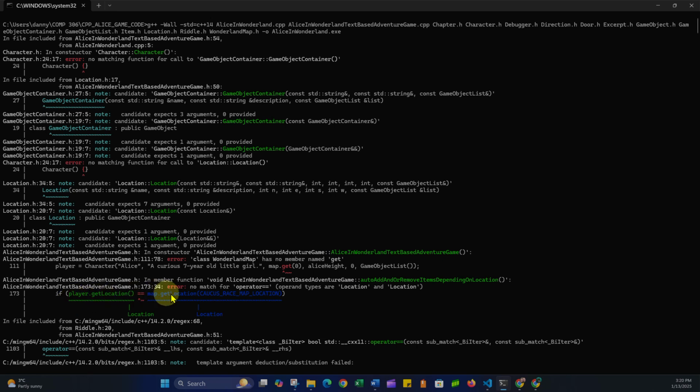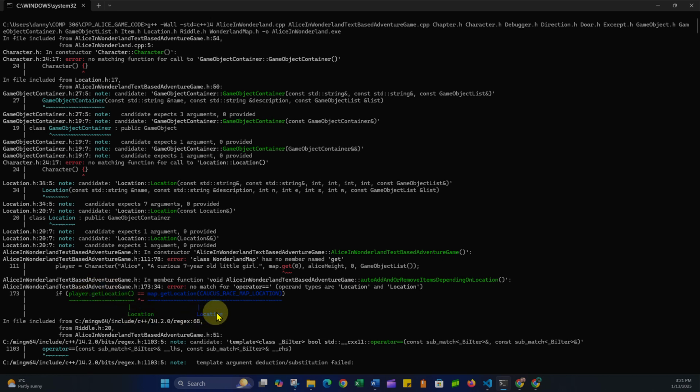Player.getLocation equals map.getLocation. I'm using the equality operator to compare these two things, but I'm guessing that I haven't overridden the equality operator for these classes. The equality operator would work on strings and primitive types like ints. It doesn't work on user-defined types like player.getLocation. That's now going to be of type location, which is a user-defined class.